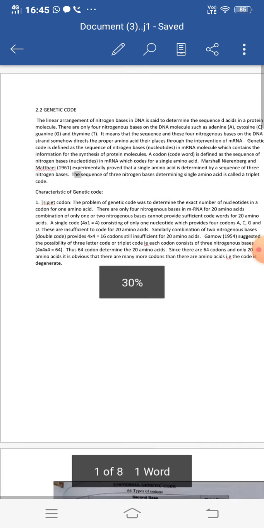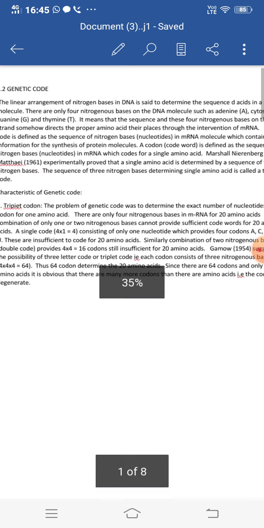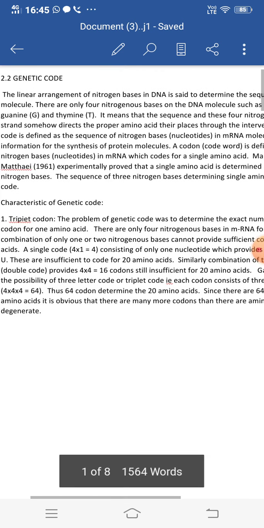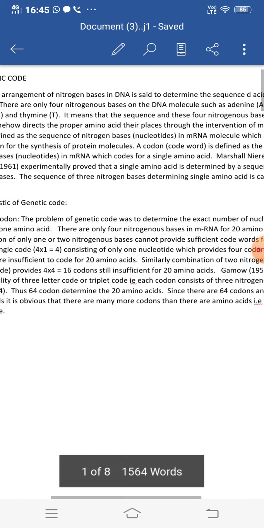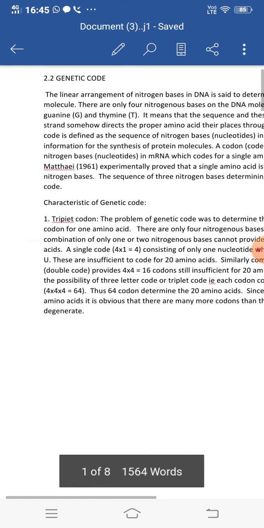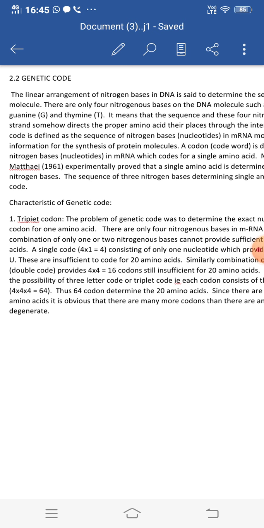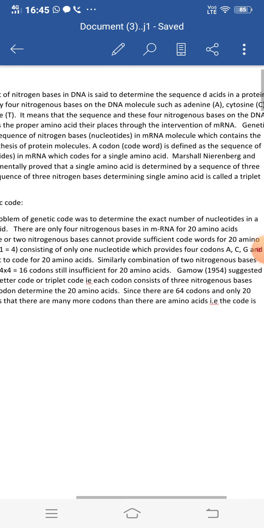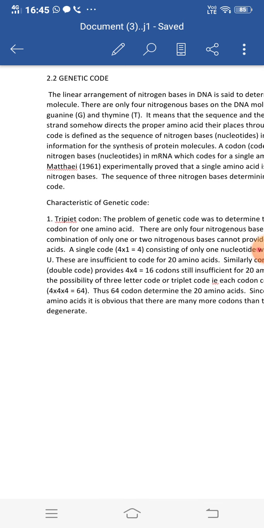This genetic code will refer to a particular acid in the protein molecule. So, the genetic code is defined as the sequence of nitrogen bases or nucleotides in messenger RNA molecule which contains the information for the synthesis of protein molecules.